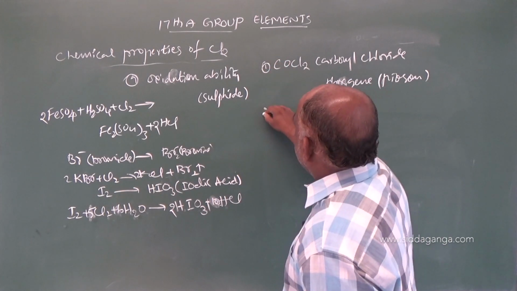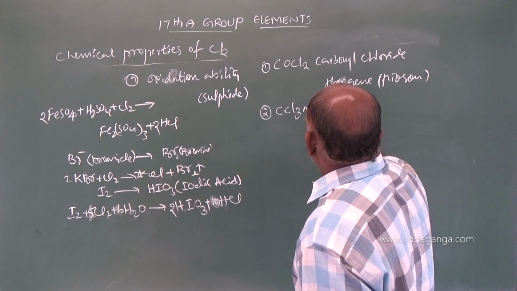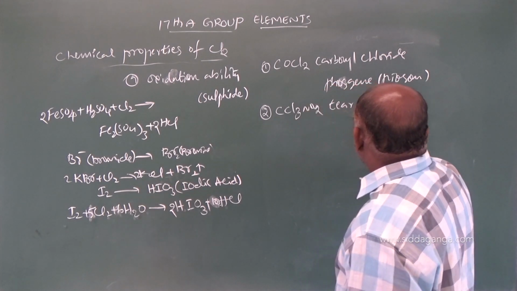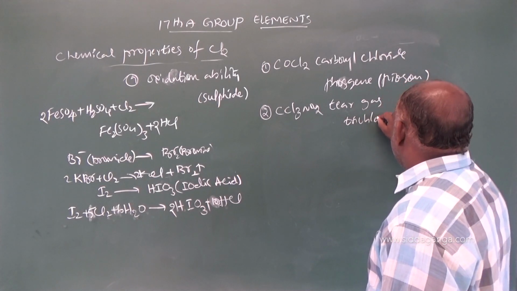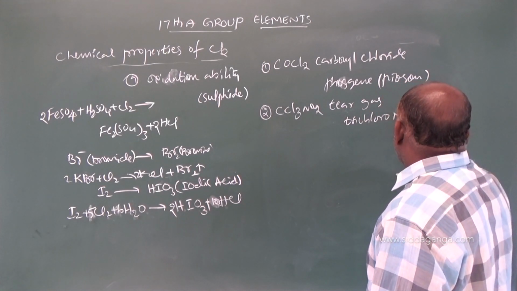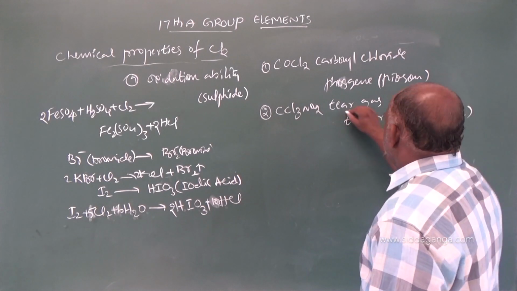The second one is CCl3NO2, which is called tear gas, trichloronitromethane.